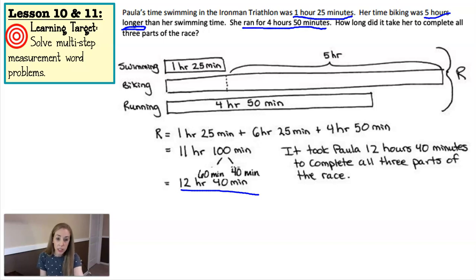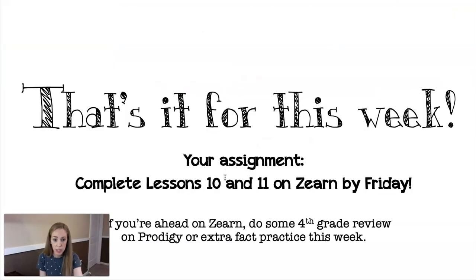These are tricky and take some work. So take your time, make sure you're not making little math errors, read the directions in the story problems carefully, and then if you're still struggling, go back to those little steps like the Math Chat or Learning Lab that will walk you through it, okay? That's all we want you to get through this week is get finished with lessons 10 and 11 on Zern by Friday. If you finish early, great, take the day off or do some extra fact practice or Prodigy. All right, see you back next week.